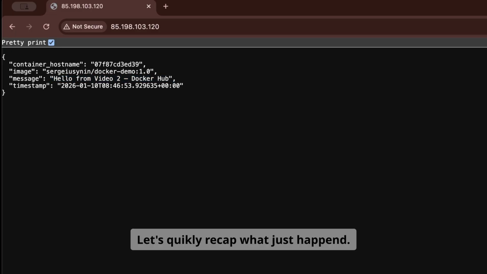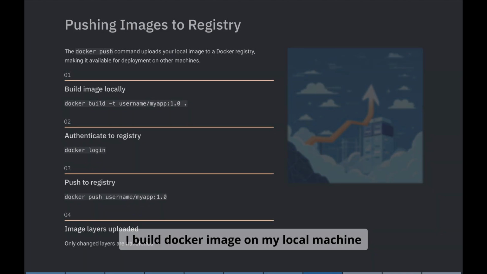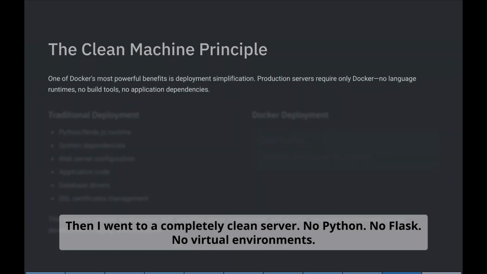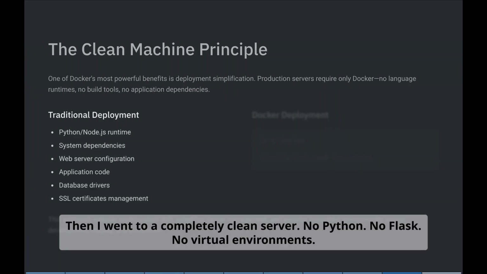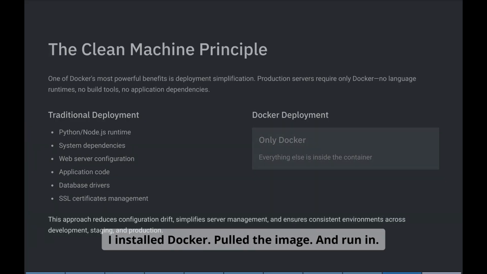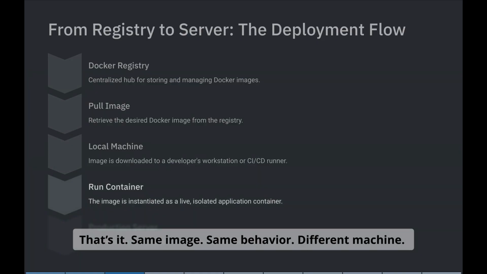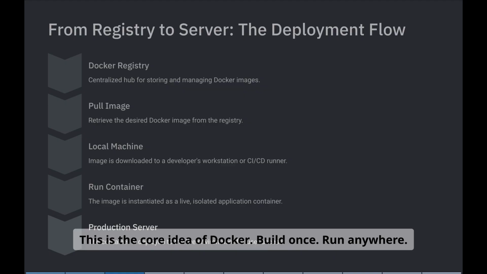Let's just quickly recap what just happened. I built a Docker image on my local machine. I pushed that image to Docker Hub. Then I went to a completely clean server. No Python, no Flask, no virtual environments. I installed Docker, pulled the image, and ran it. That's it. Same image, same behavior, different machine. This is the core idea of Docker. Build once, run anywhere.